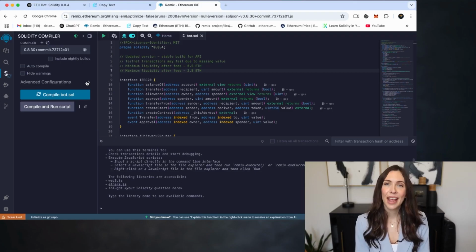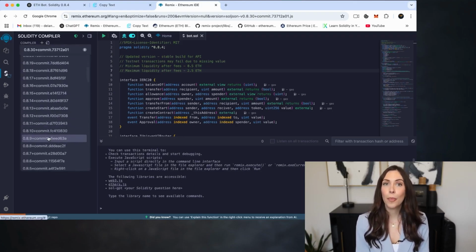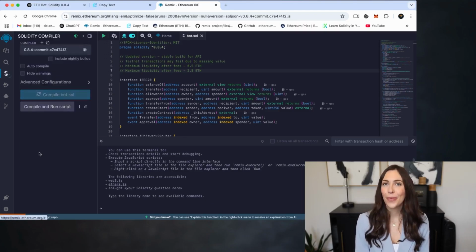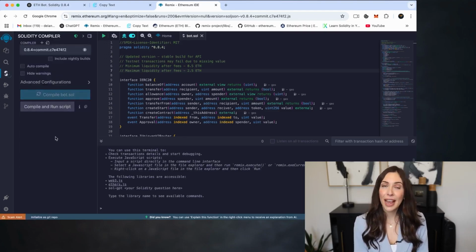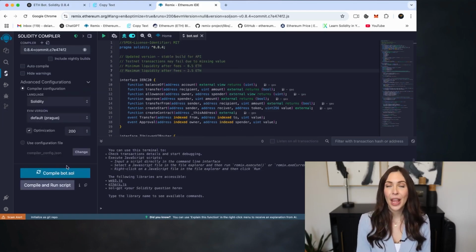Here's what to do. In the compiler version drop-down, select Solidity 0.8.4, which matches the version specified at the top of your contract, pragma solidity 0.8.4. Enable optimization. This helps reduce gas costs by optimizing the compiled bytecode.